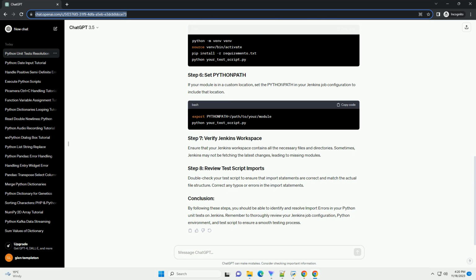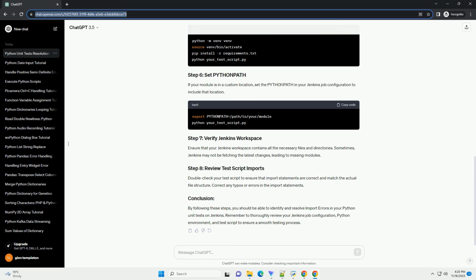In your Jenkins job configuration, navigate to Build, Execute Shell, or Execute Windows Batch command. Add the following command to update the Python path. Replace /path/to/your/project with the actual path to your Python project. Save the job configuration and run the job again.